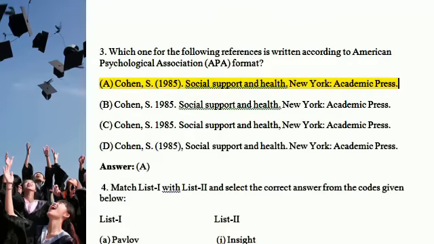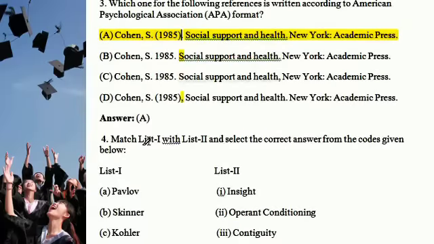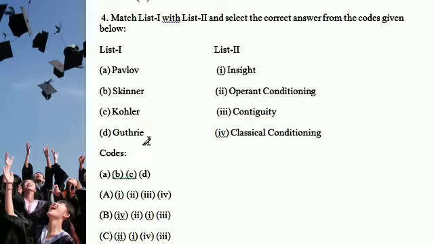In some options the punctuation is the same type but not properly followed, where the comma and the full stop are interchanged. So option A is correct.